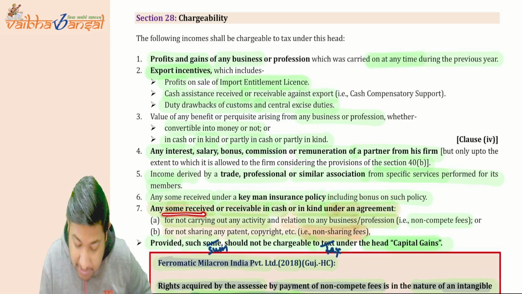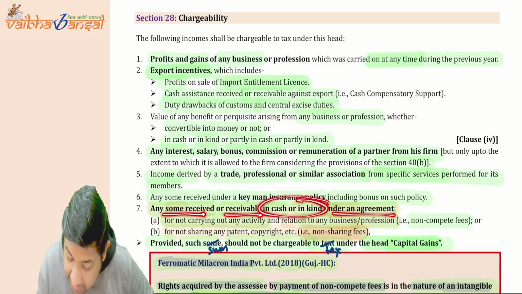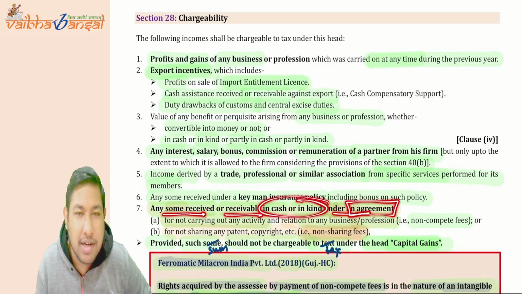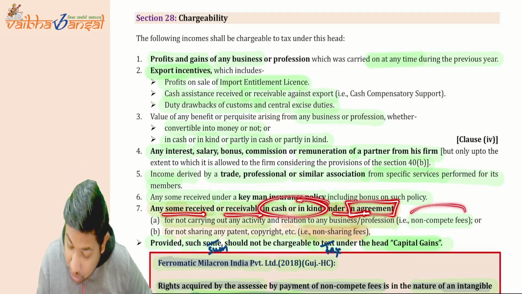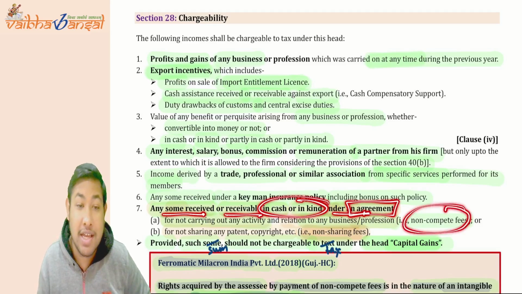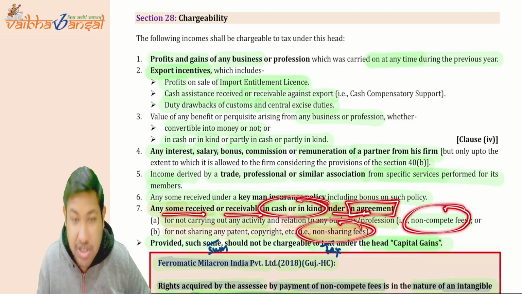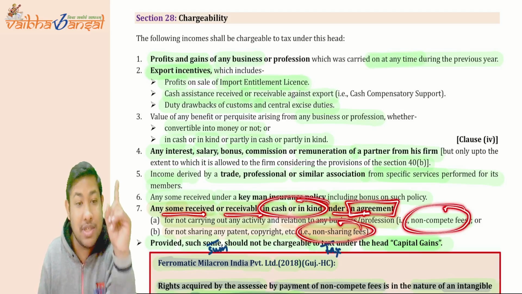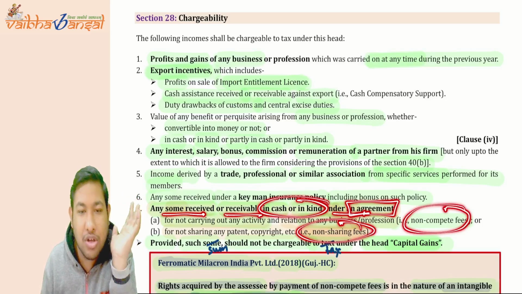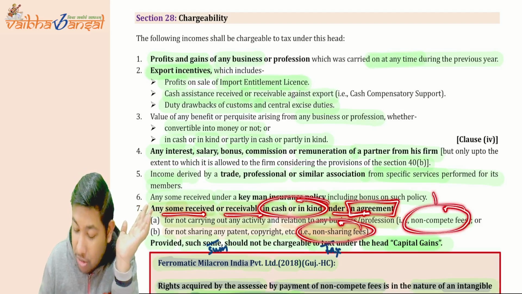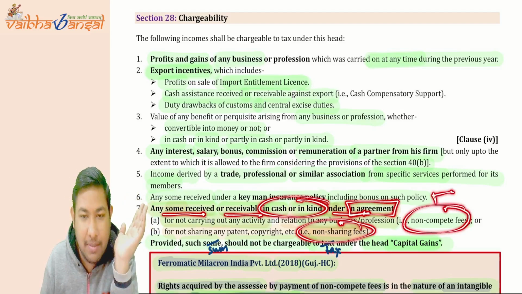Then any sum received or receivable in cash or kind under an agreement. Do you know that Tata Steel has modified the agreement from 30 days to 45 days? Do you remember that example? The non-compete fees. Mr. Iyer, see, the non-sharing fees was the example of Mr. Iyer, who developed some patent. For that, non-sharing fees will be applicable, and non-compete fees are also applicable for that purpose.